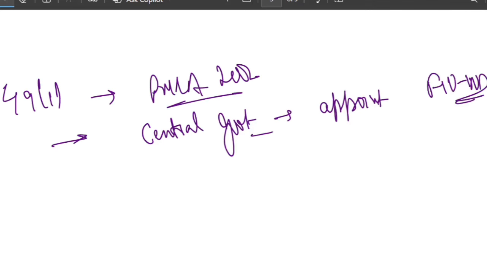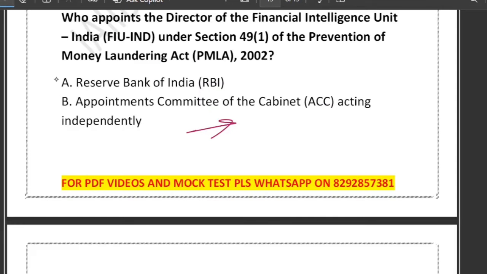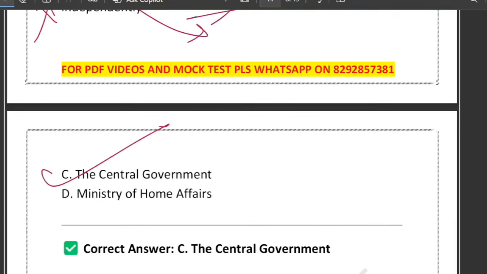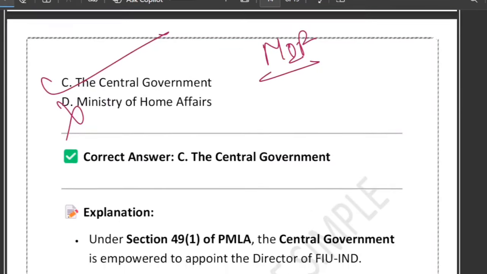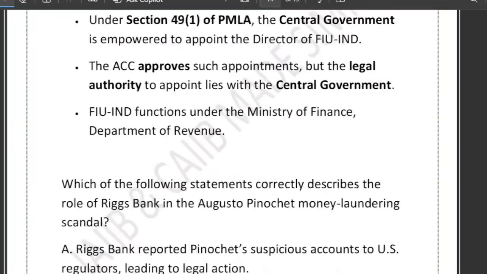If we look at option A, Reserve Bank of India, they have no role in appointing FIU IND. Option B says ACC acting independently. ACC appoints the senior appointments, but the legal power to appoint still lies with the central government. This is also incorrect. Option C says the central government, exactly, this is the correct one. And option D says Ministry of Home Affairs, no. Actually, FIU IND does not fall under MHA. It falls under the Ministry of Finance, Department of Revenue, right? So for FIU director, remember finance plus government direct power, right?